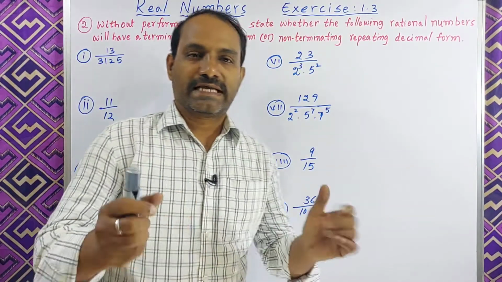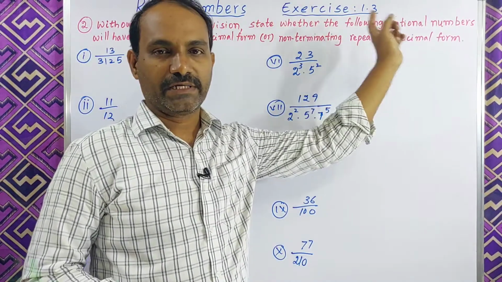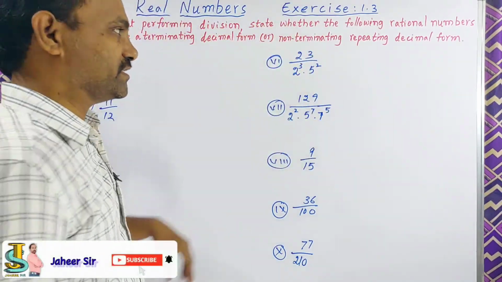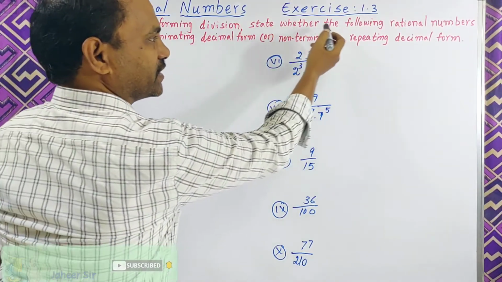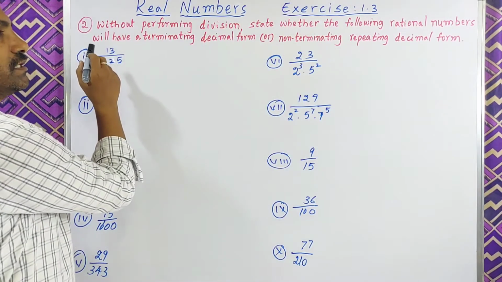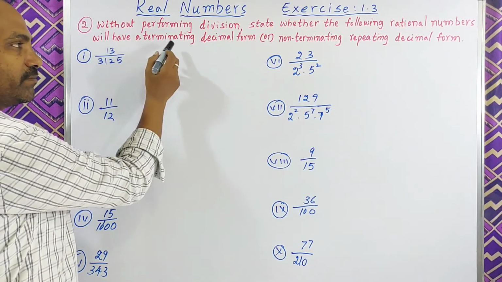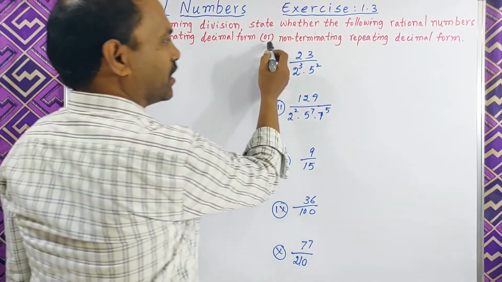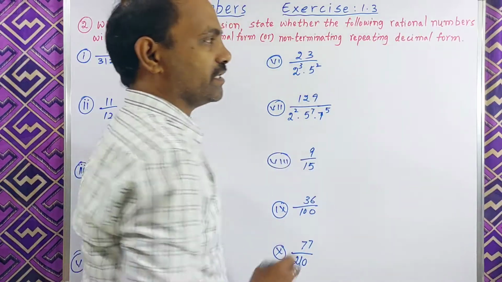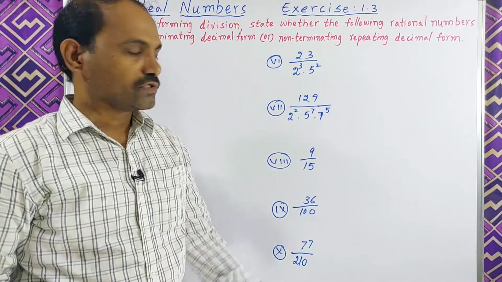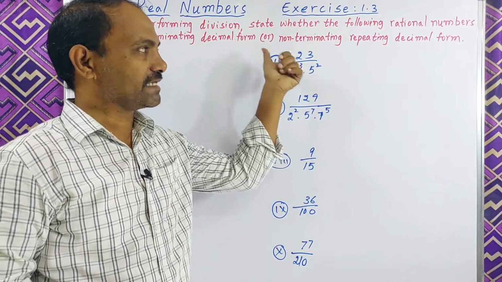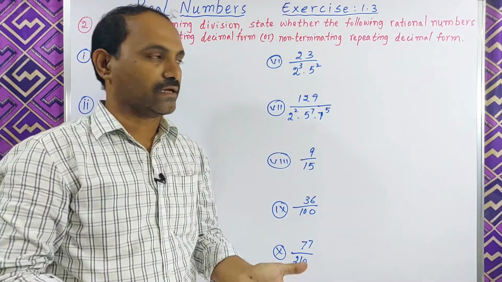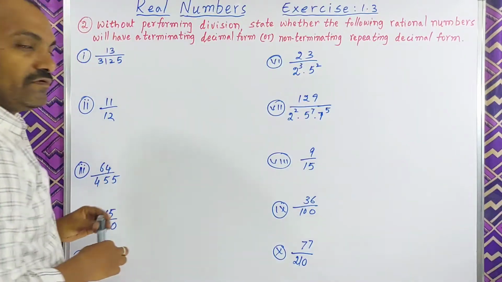Yes, student. Second question from exercise 1.3, first chapter. What is given in the second question? Without performing division, state whether the following rational numbers will have terminating decimal form or non-terminating repeating decimal form. So without doing division, how can we do this one?